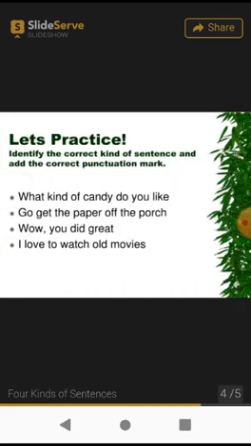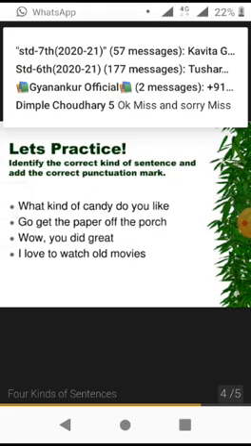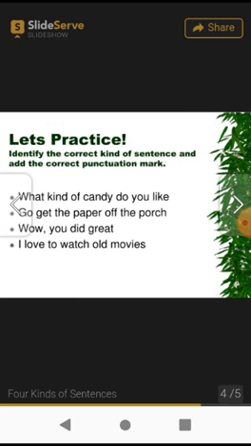Now here is some practice which you have to do. What kind of candy do you like? Go get the paper of the pouch. Wow, you did great. I love to watch old movies. So here you have to identify the correct kind of sentence and you have to add the punctuation mark also.